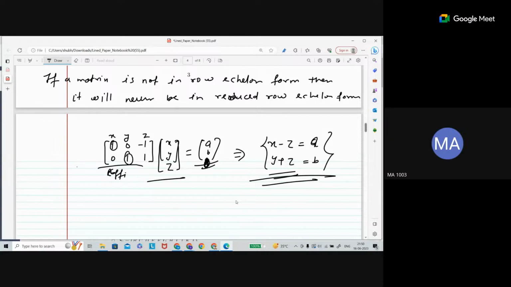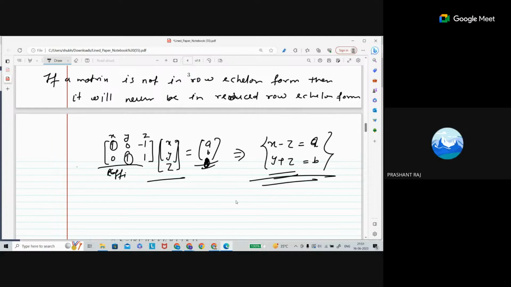Now see, this is your leading entry, this is your leading entry. So leading entry gives the dependent variable, and non-leading entry gives the independent variable. Can you tell me which one is going to be your independent variable and dependent variable?